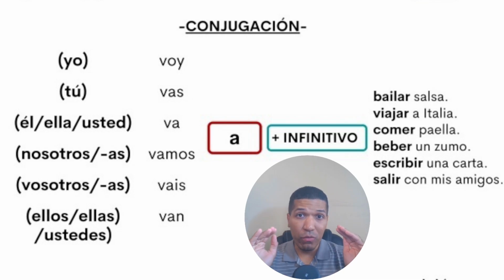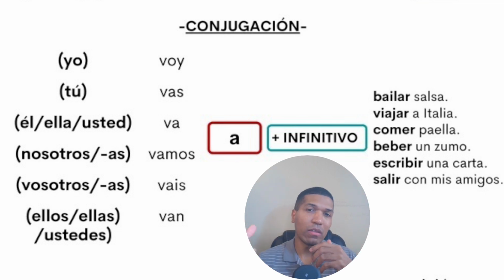Take the first person of the verb, and then a, the preposition, and then the infinitive, and you add maybe a noun if you need that, okay? So, yo voy a bailar, yo voy a viajar, yo voy a comer paella, yo voy a beber zumo. It's simple like that. This is maybe the easier future in Spanish.